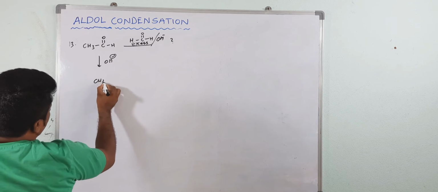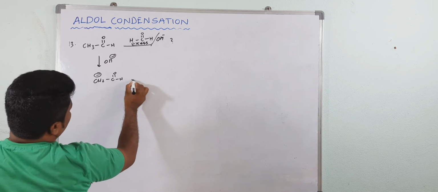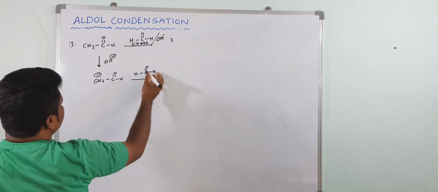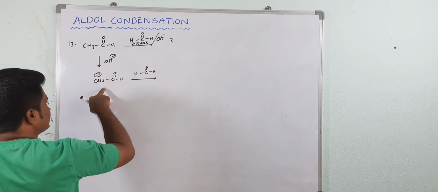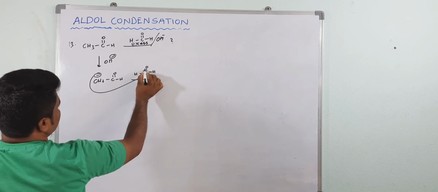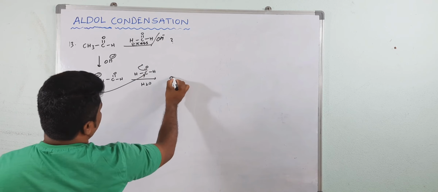First you will get the enolate. Now this enolate will react with what? Formaldehyde. Formaldehyde is more reactive than acetaldehyde, so self condensation is not possible. Now see, in presence of water, what happened here?